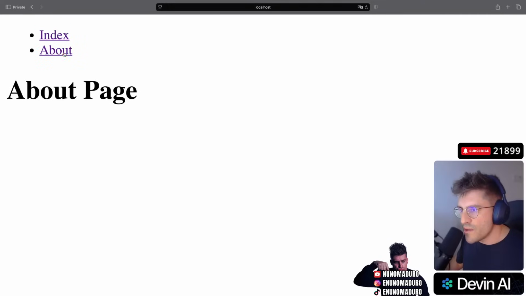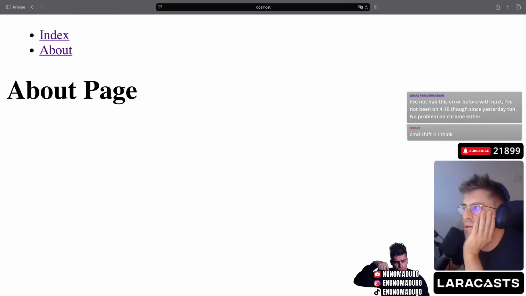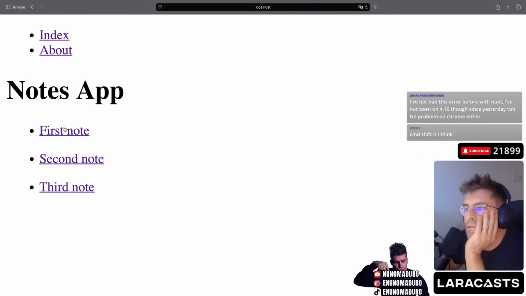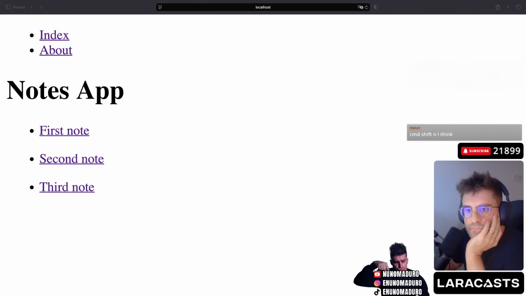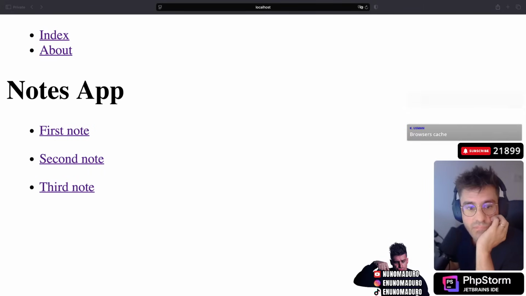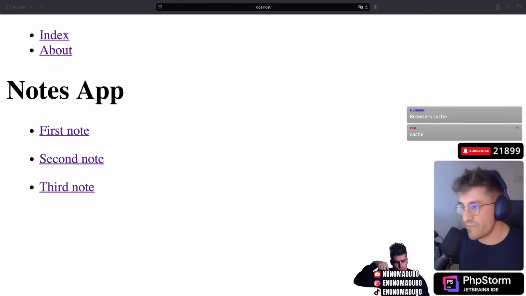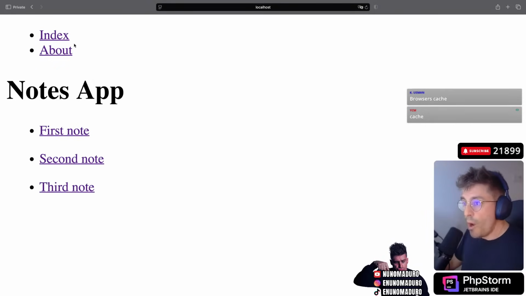Now it's working again. It might have been something with cache or whatever. I have literally no idea. Okay. At least it seems fixed. It might have to do with browsers, I guess. Yeah, cache or whatever. Well, hopefully we don't see that anymore.